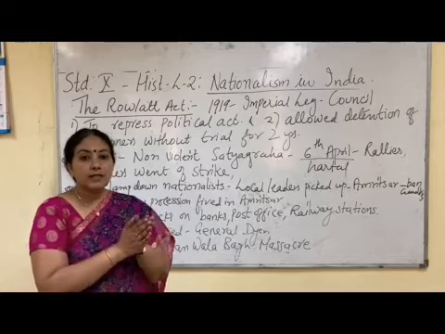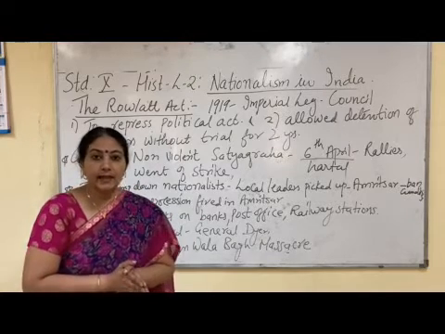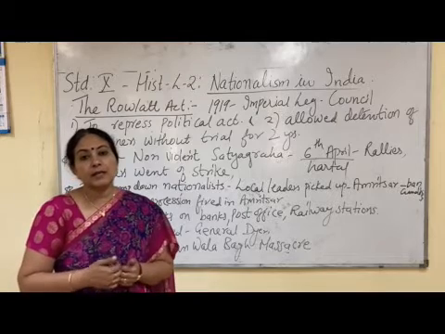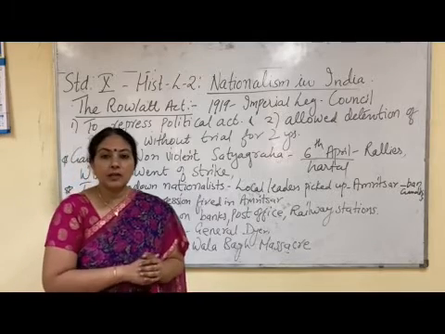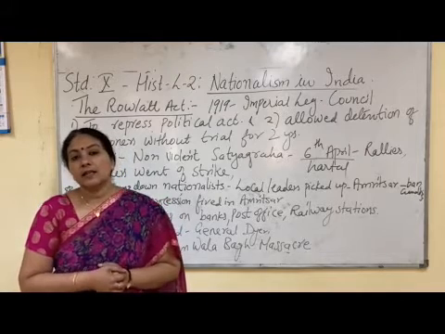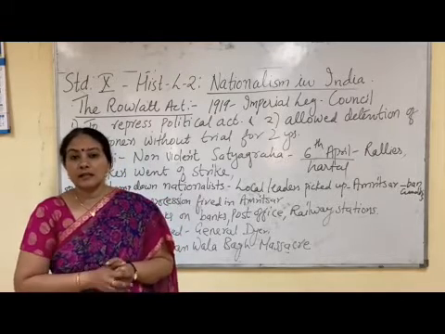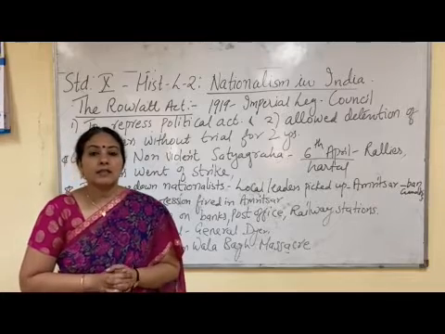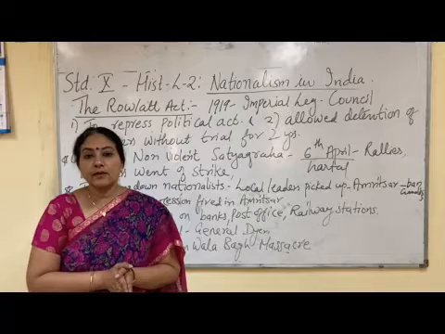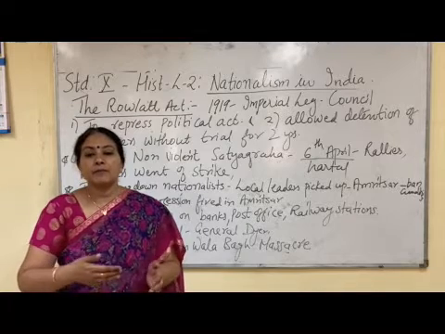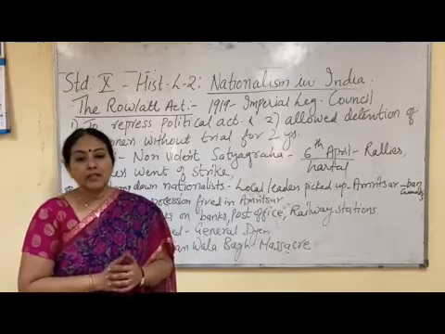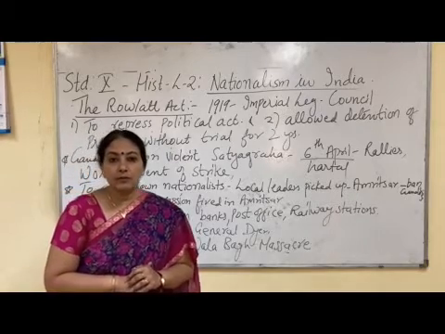So basically Rowlatt Act was passed in 1919. According to this act, anybody can be imprisoned and kept in jail without trial for 2 years. And to oppose this Rowlatt Act, Gandhiji started a satyagraha which is called Rowlatt Satyagraha. And when this Rowlatt Satyagraha was continuing, the British picked up the local leaders of Amritsar, and Gandhiji was stopped from entering into Delhi.